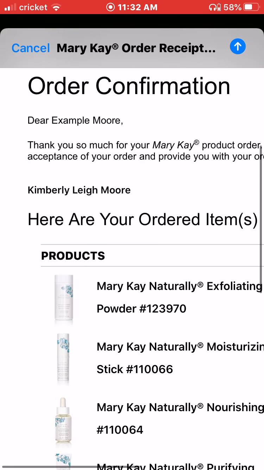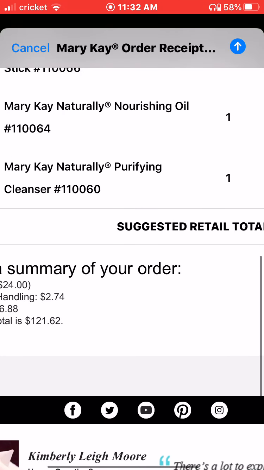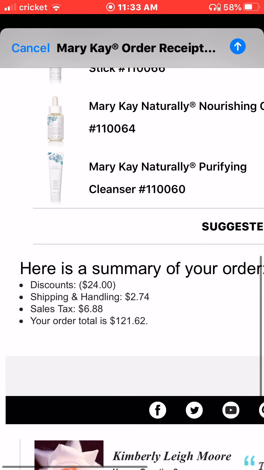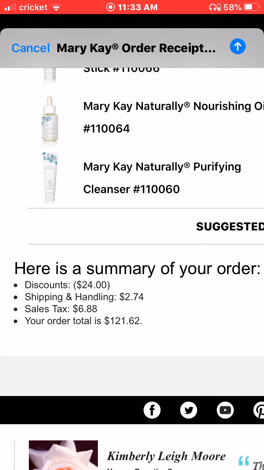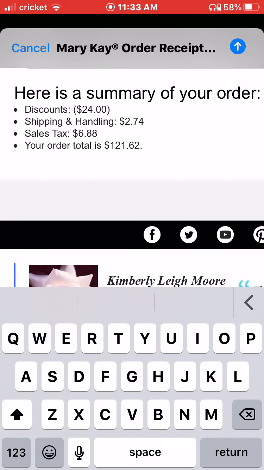Order confirmation has the products, how much each of them are, quantity, suggested retail, and then right here it breaks everything down. Discounts, $24. There's shipping and handling. That's how it shows on their sales ticket. Sales tax and your order grand total is. Has my information, have questions.